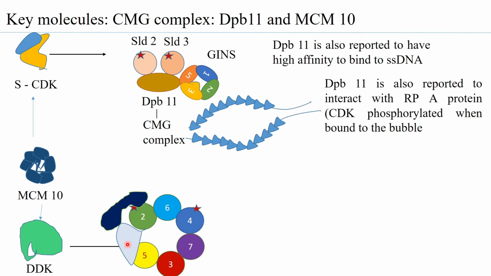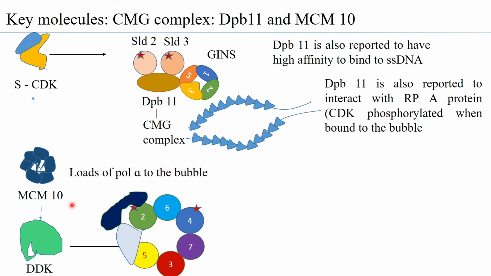So studies have shown that if the DNA tries to escape from the helicase, especially during replication stress, what is observed is that the GINS and the CDC45 trap the single-stranded DNA and do not allow it to escape the helicase. So this becomes a very important role which is stabilized by MCM10.